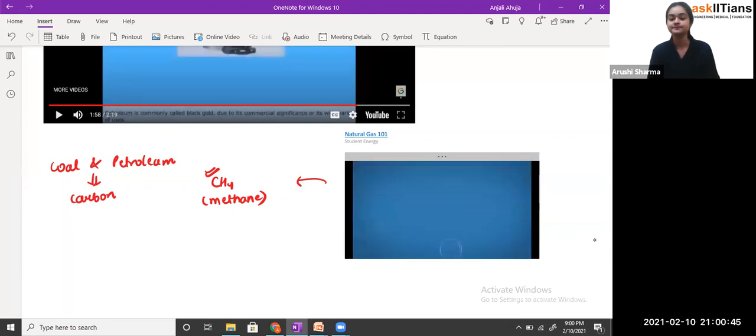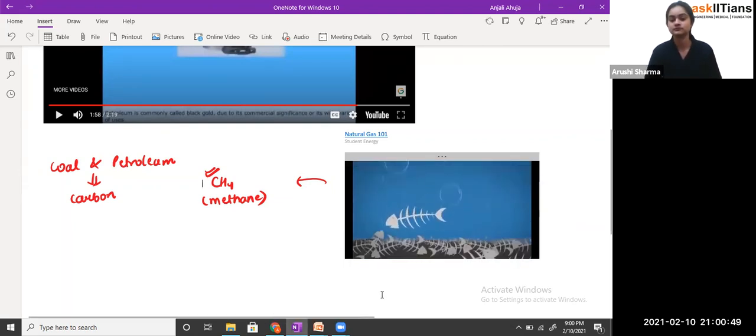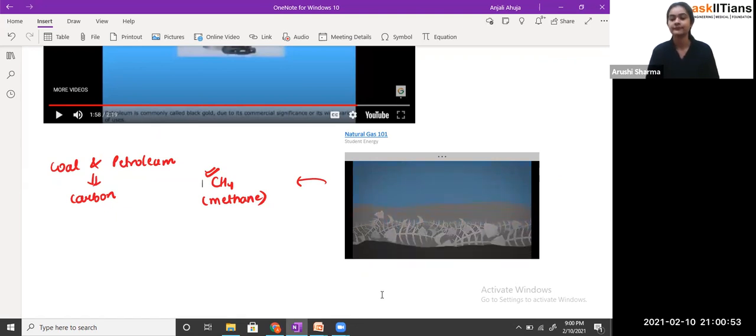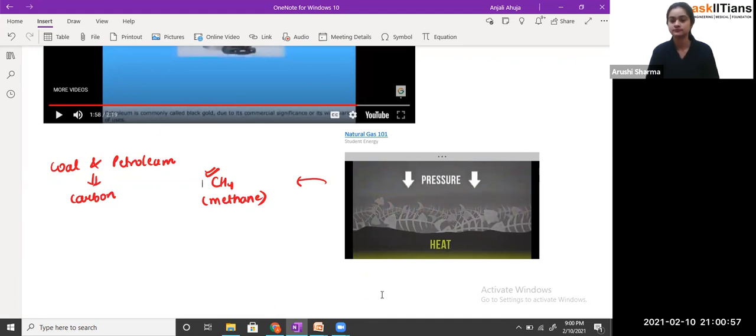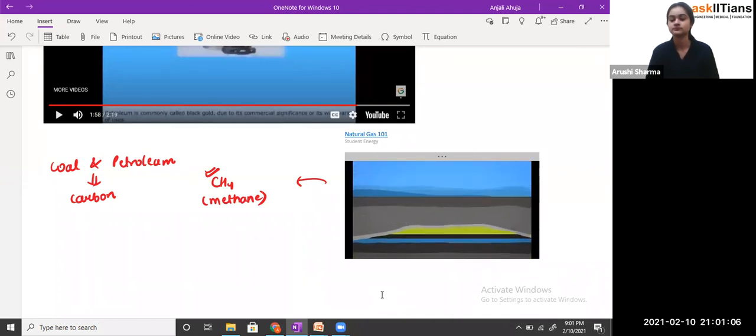Formed millions of years ago when dead organisms sunk to the bottom of the ocean and were buried under deposits of sedimentary rock. Subject to intense heat and pressure, these organisms underwent a transformation in which they were converted to gas over millions of years. Natural gas is found in underground rocks called reservoirs. The rocks have tiny spaces called pores that allow them to hold water, natural gas, and sometimes oil.